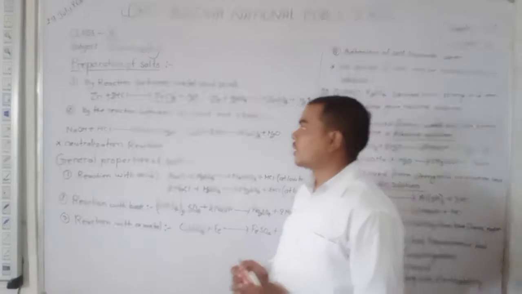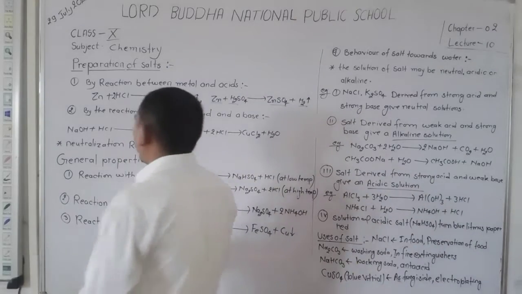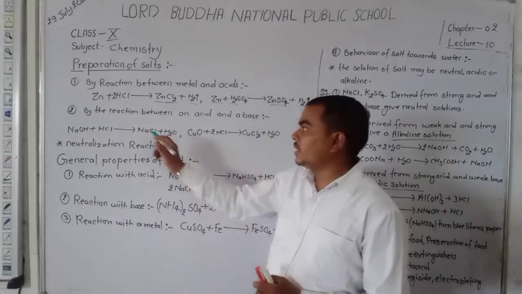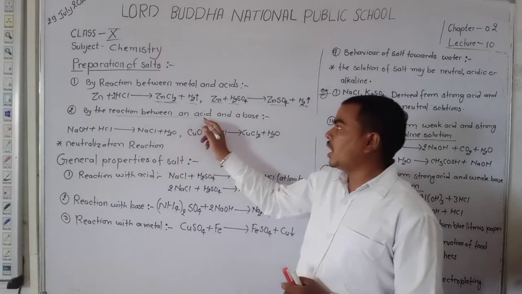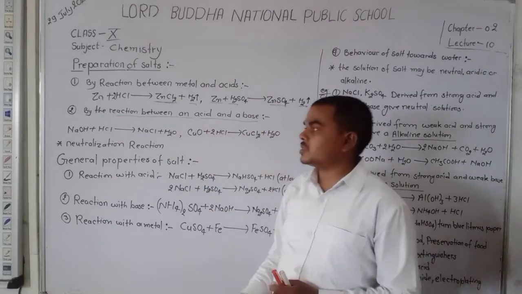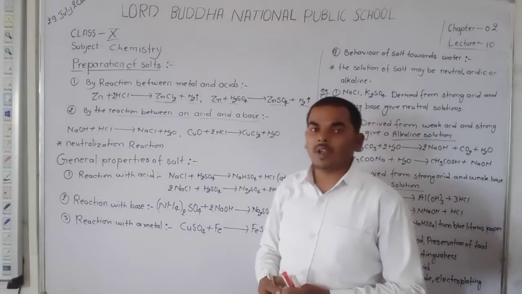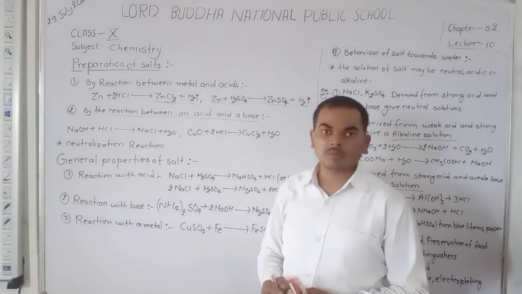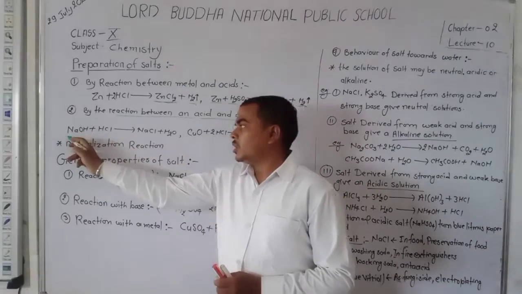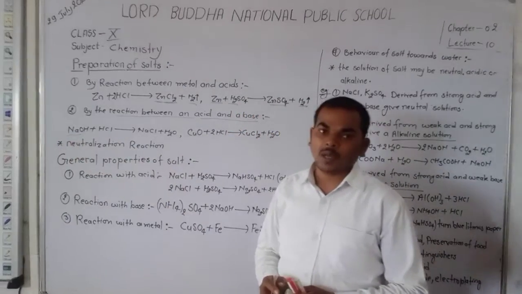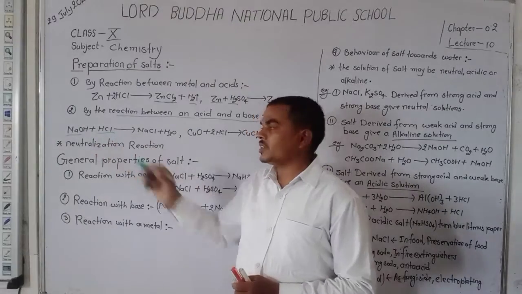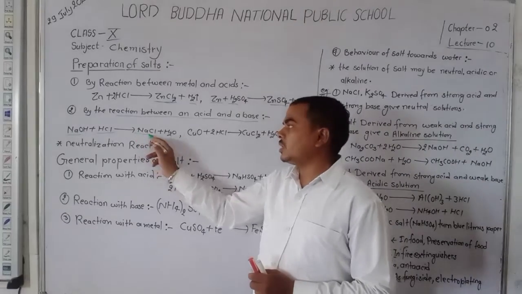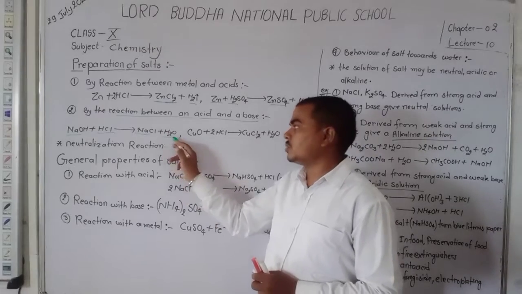Okay student? Dear student, another method of preparation of salt is by the reaction between an acid and a base. When an acid reacts with a base, it forms salt and water. Here sodium hydroxide, that is a base, and HCl, that is acid, react with each other and form salt, that is NaCl, and water.